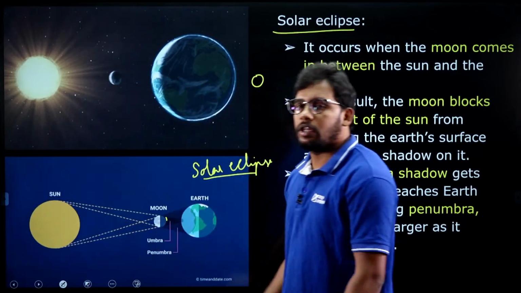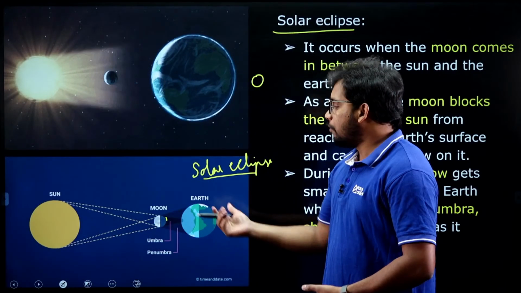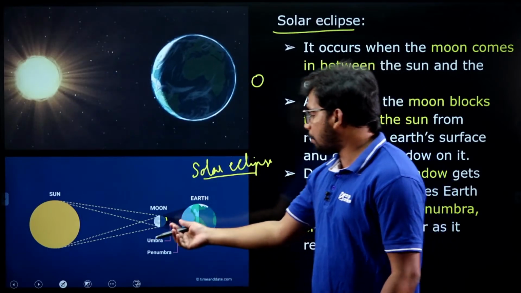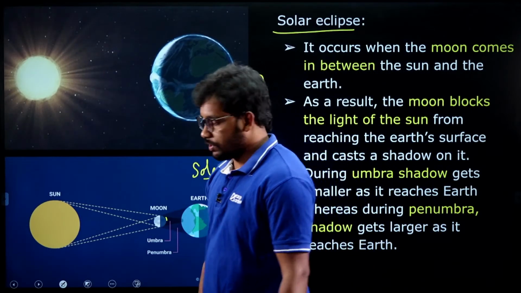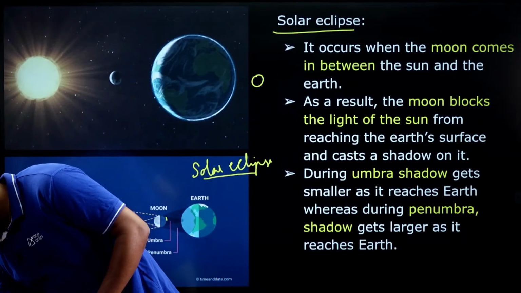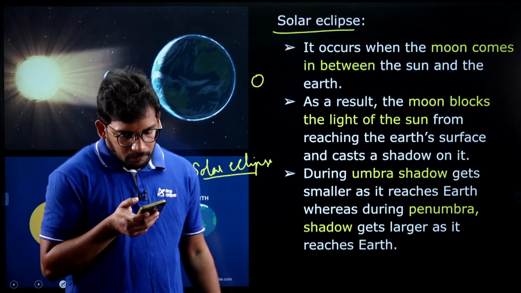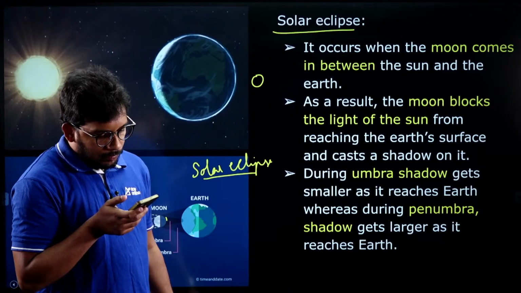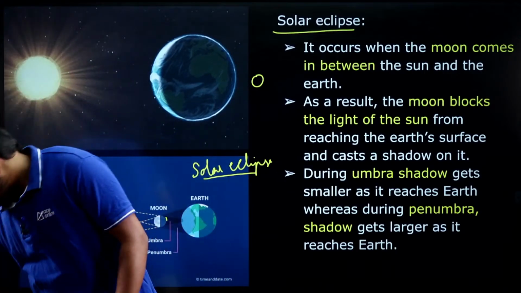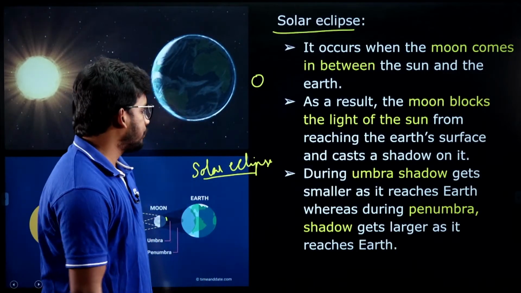So this is the thing that I want to tell, right? Within the solar eclipse, we have umbra and penumbra concepts. Any doubt in this? Any doubt in this umbra and penumbra?